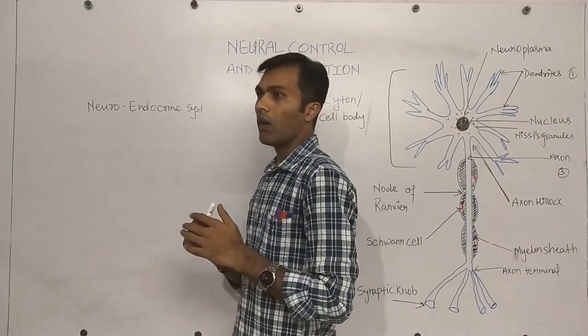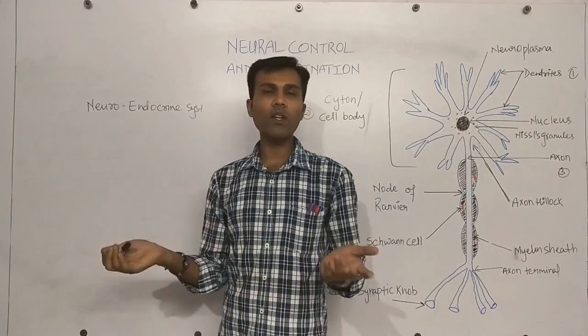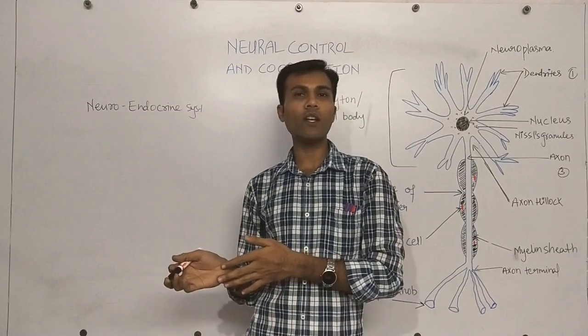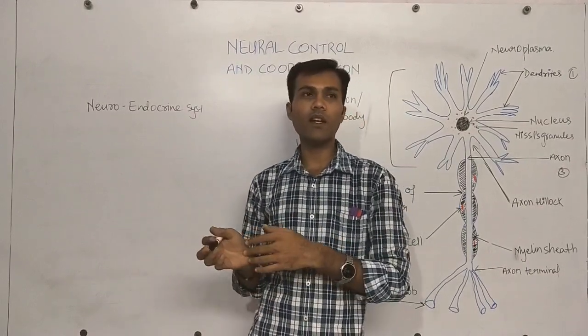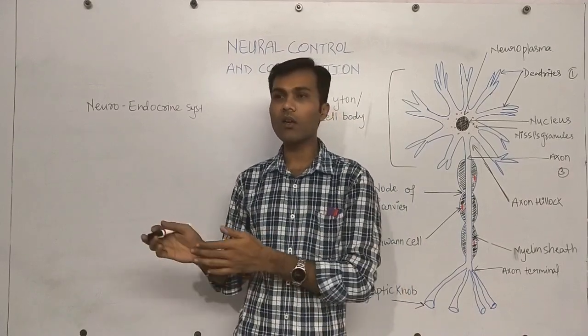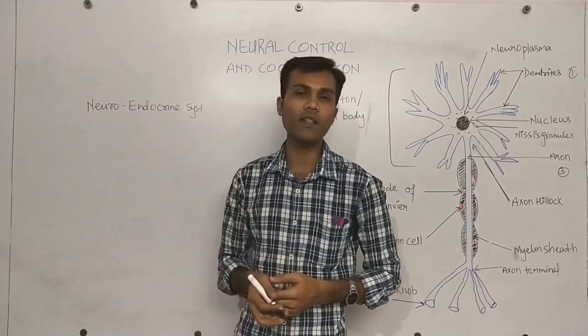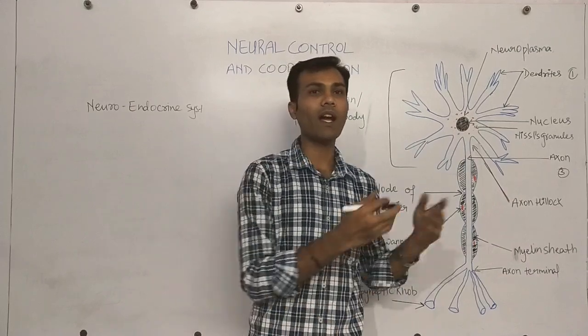Now you might be thinking: do all organisms perform the same type of control and coordination? The answer is that all organisms are of different types. Some are invertebrates, in other words lower organisms, and some are higher.